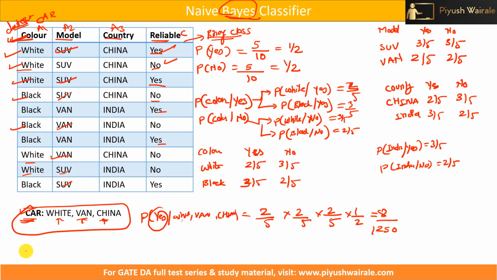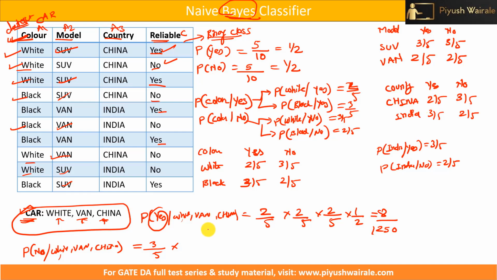But what about no? The same we need to find for class no also, given that the features are white, van, and China. The probability of white provided that it is no is 3 by 5.